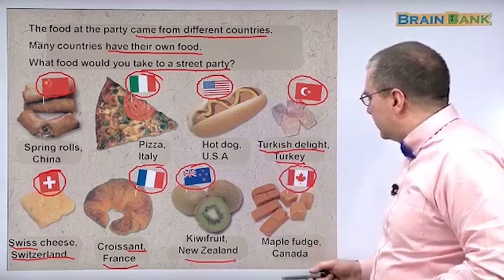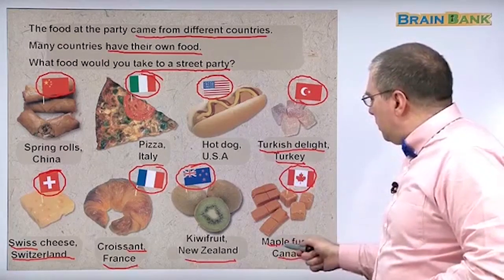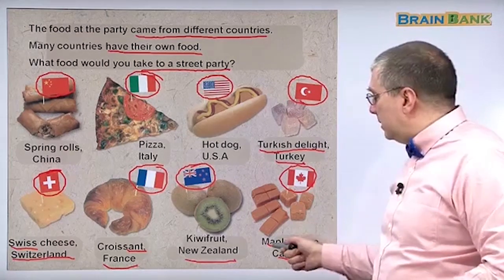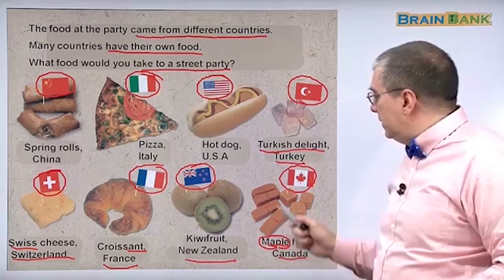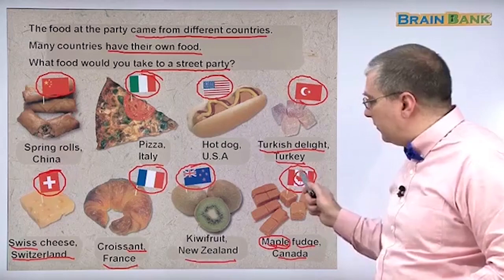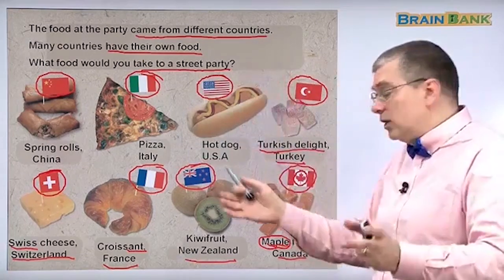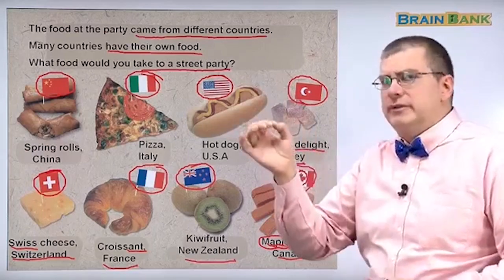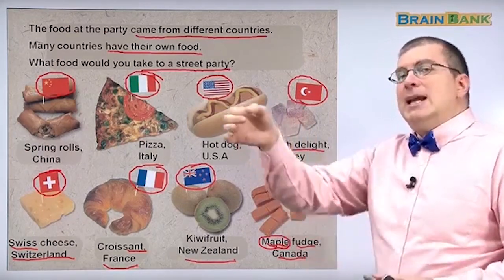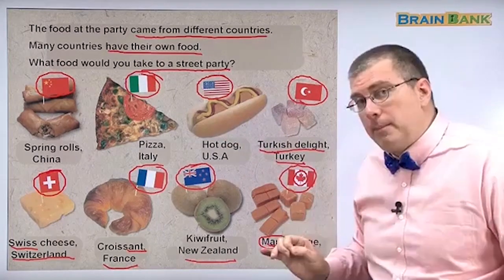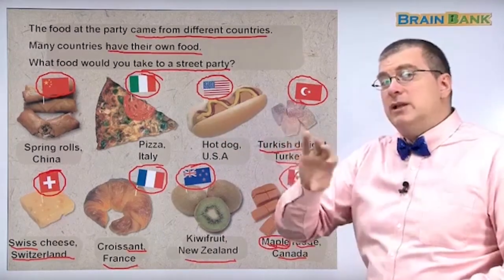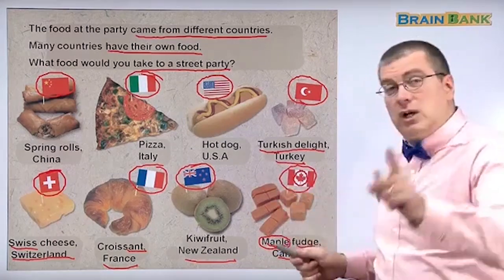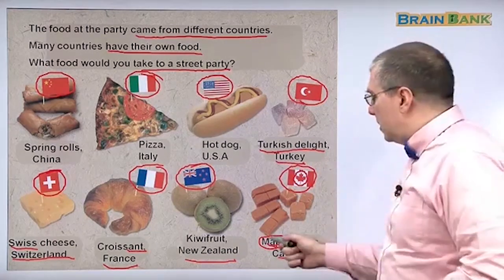This is Canada, of course. Canada. Maple fudge. What's that? Well, Canada is famous for maple trees. In fact, that is the maple leaf on their flag. It's a kind of tree. And the sap, or the juice that comes from this tree, is maple syrup. It's very common that they use it on pancakes. Oh, it's very delicious. But you can also make candy from the maple syrup.